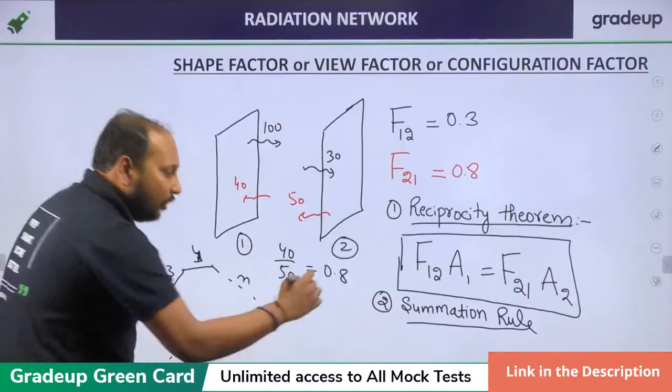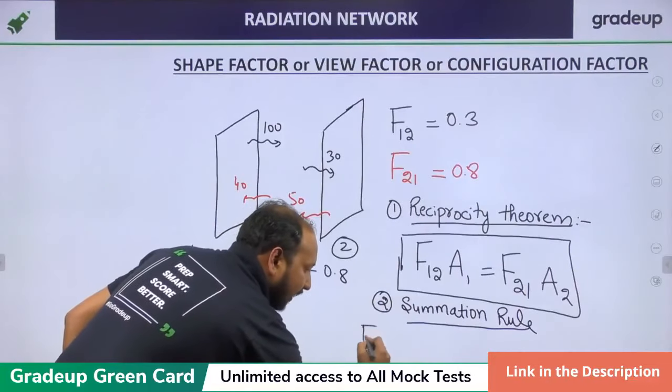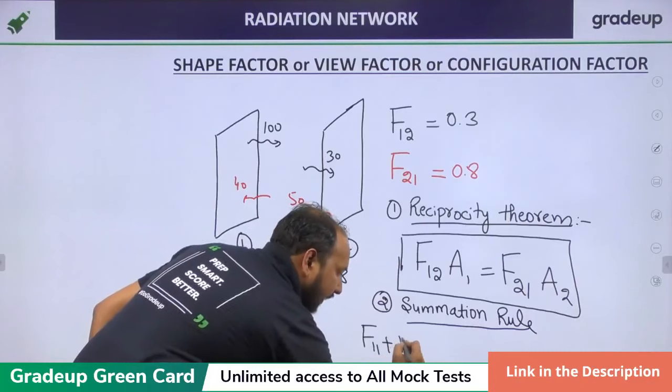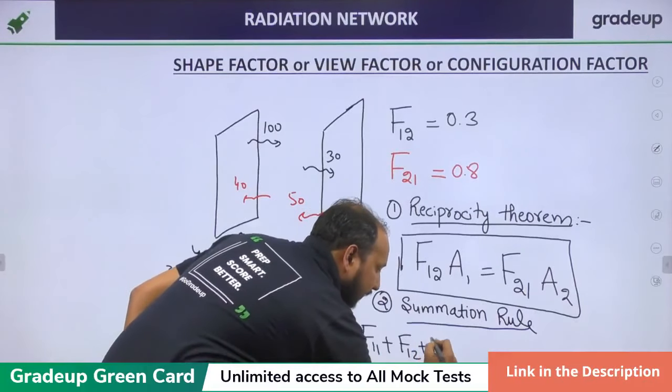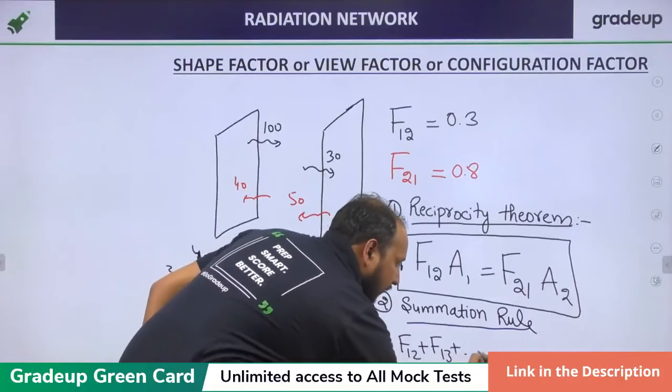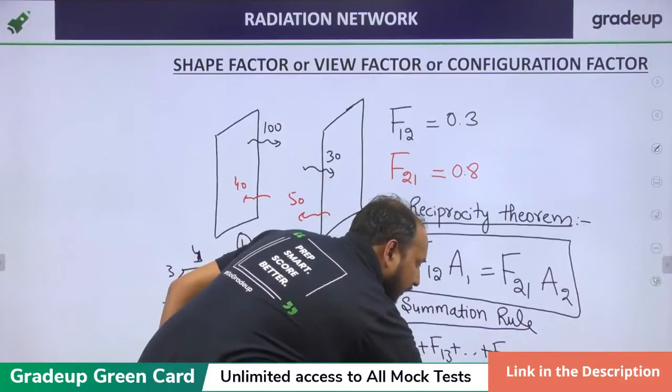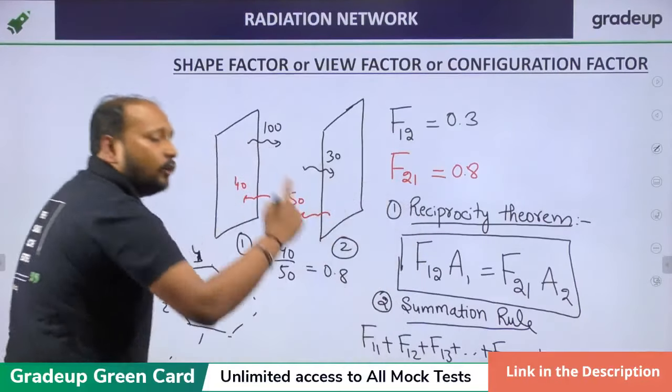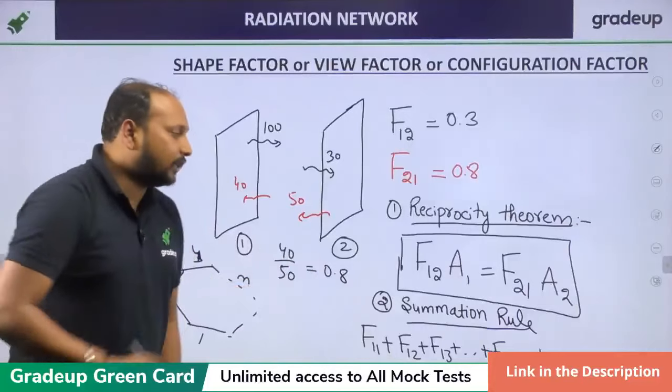According to summation rule, the shape factor F11 plus F12 plus F13 till F1n, the summation of all the shape factors with respect to only one surface, will be equal to 1. This is summation rule.